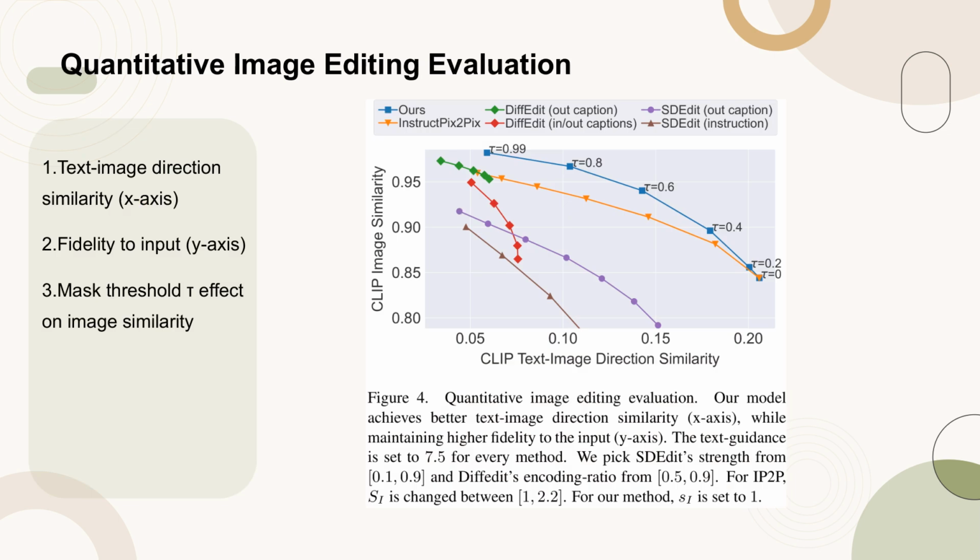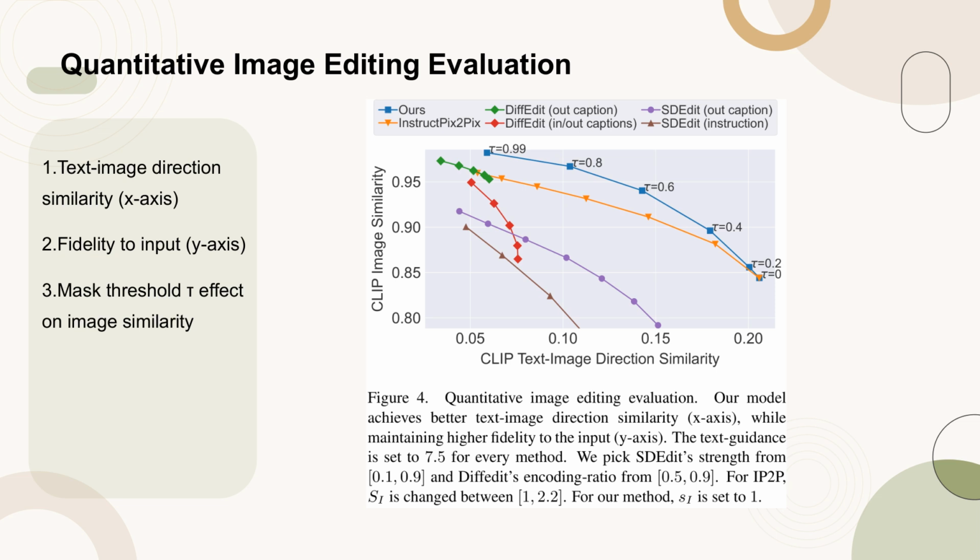Figure 4 presents a quantitative evaluation of image editing methods, focusing on text-image direction similarity and fidelity to the input image. The x-axis represents the text-image direction similarity, while the y-axis indicates the fidelity to the original input image. Our model demonstrates superior performance in achieving higher text-image direction similarity while maintaining a higher level of fidelity to the input. The text guidance parameter is set to 7.5 for all methods.